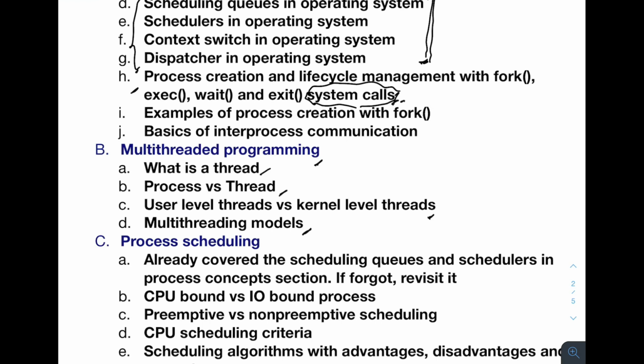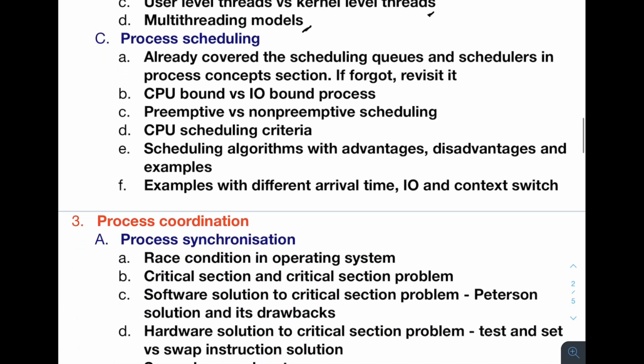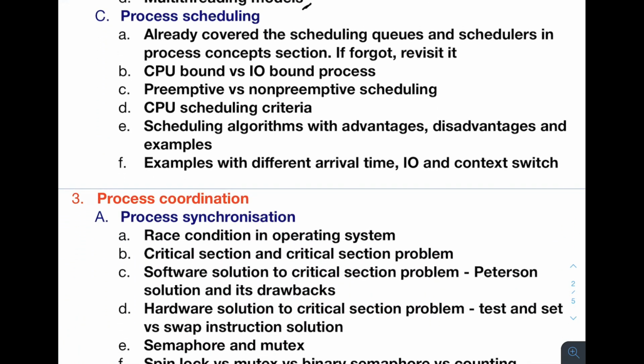And what are the different multi-threading models? These are important concepts in threads. Once we are done with this, we will go to process scheduling, right? In process scheduling, we will cover scheduling queues and schedulers. If you have not covered it, you can go and revisit it here. And if you already covered and understood it, then there's no issue.